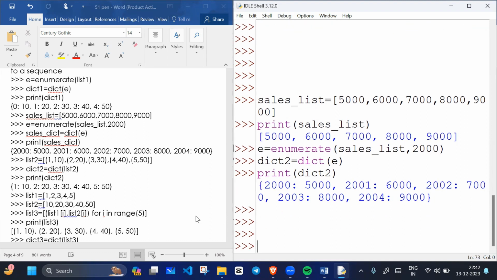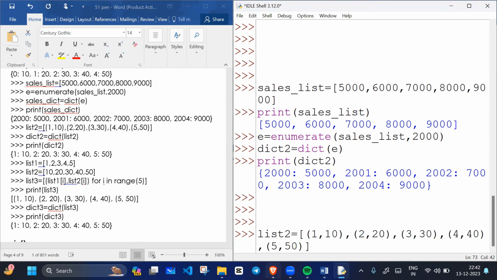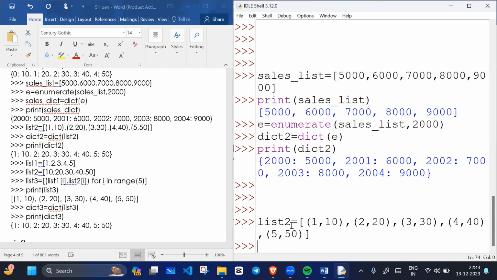Correct. So for example, we have another list which contains tuple data. Tuple is an immutable type, and list is a mutable type. Mutable means changes can be done, but in immutable, changes cannot be done. If I press enter, list2 is created with tuple values.